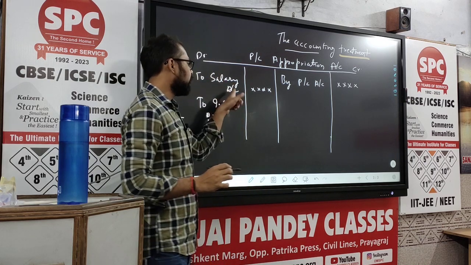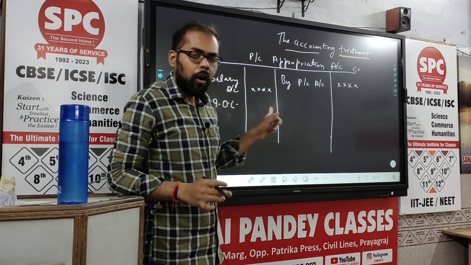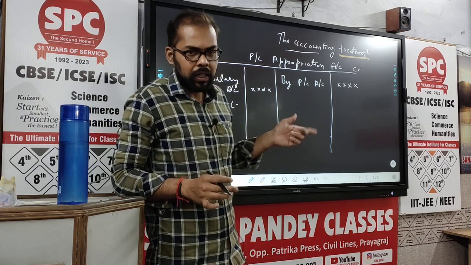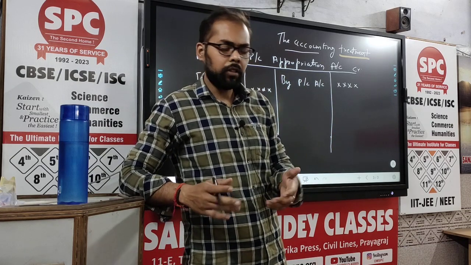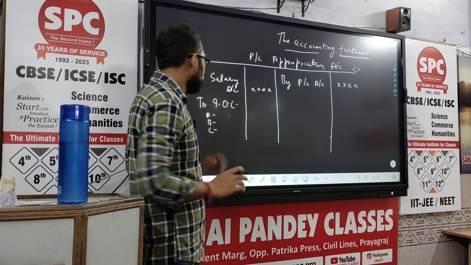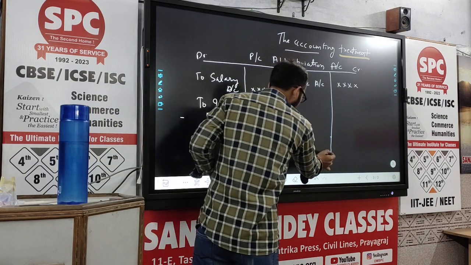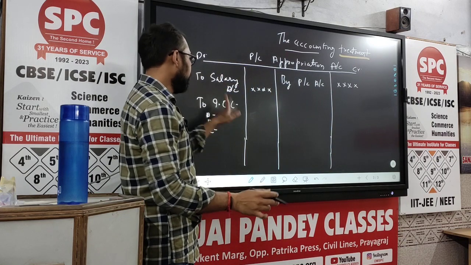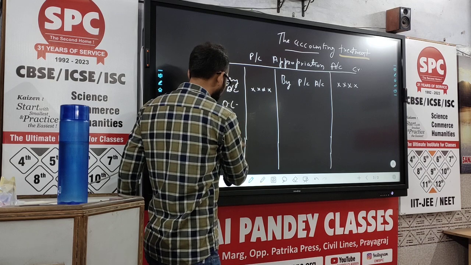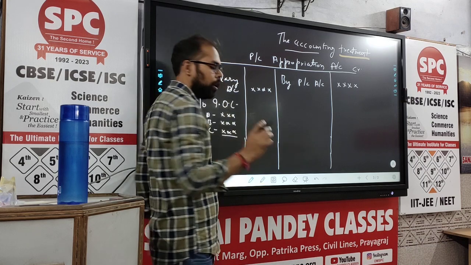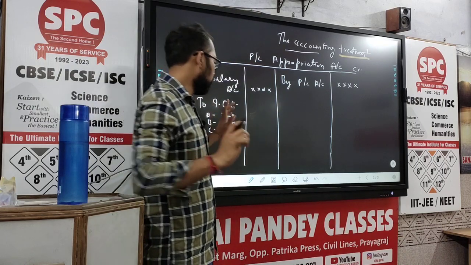Now, in case of salary, maybe all the partners will draw a salary, or one of the partners will draw a salary, or two of the partners might draw a salary. That will depend on the nature of the question. In this case, we will distribute interest on capital, whatever it may be. It will be provided to you in the question, and you have to provide that interest according to the question.